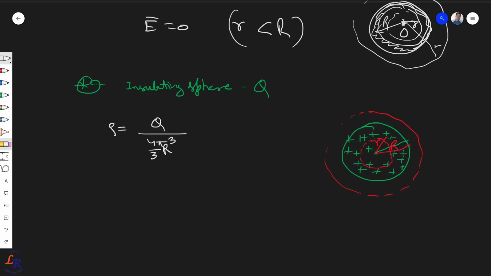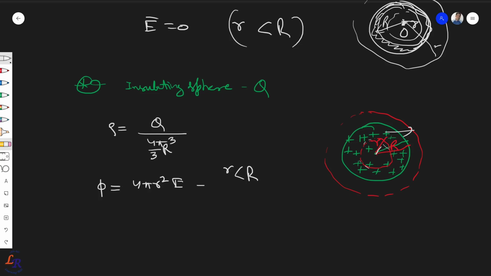So this is the charge density for this whole sphere. Now if I have to apply Gauss law, it depends upon the Gaussian surface. Let's say this is my Gaussian surface. Within that, if r is less than R, in that case the total flux would be 4 pi r square times the electric field E, right?